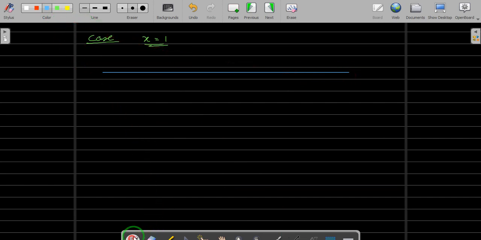This is our R. Zero is somewhere here. 1 is somewhere here. Now the point you have taken is x equals 1. Okay, this is your point now, x equals 1.